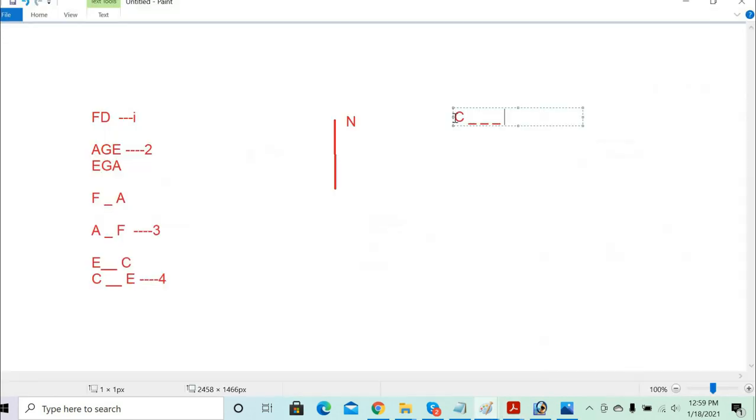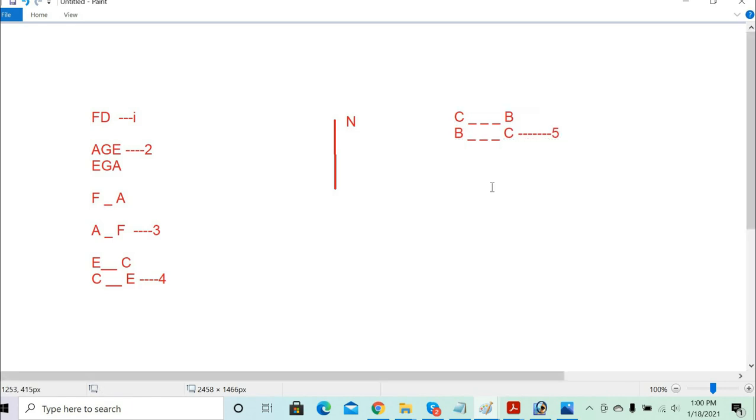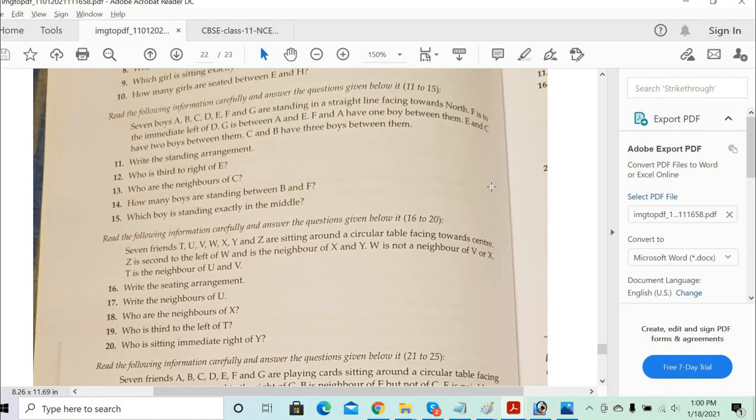C and B, no? C and B. Yeah, so this can be B. So it can be anything, right? It can be BC or CB, right? All conditions are given to you now. So they are arranged standing in a straight line. Fine.